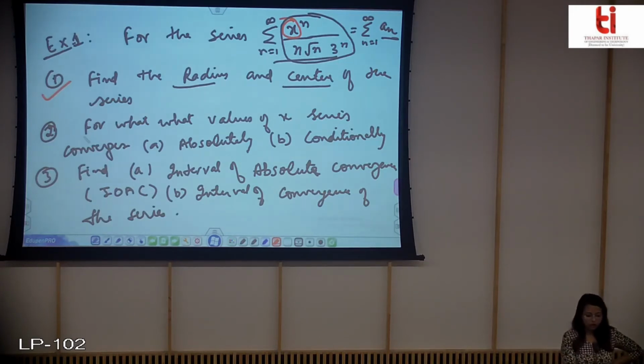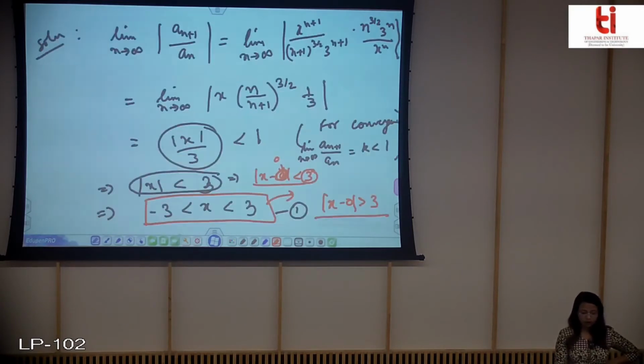Okay. So now the second one is, for what values of x does the series converge absolutely? Okay, now see what you have done: you have taken the mod, and you have already proven that if the mod of a series is convergent, then the original series is also convergent. So if the mod of this is convergent in this interval, that means it is absolutely convergent.